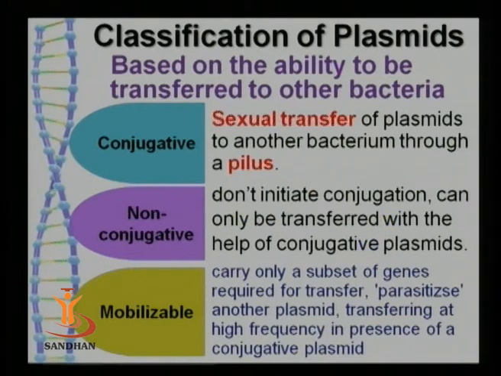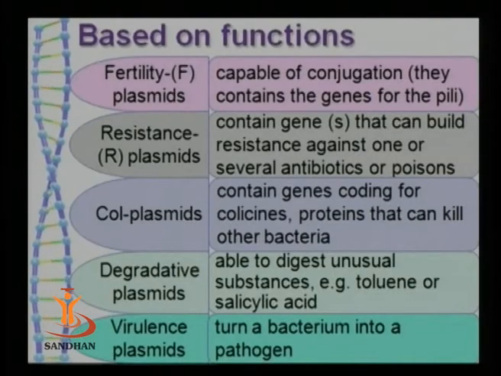The third category has only a small subset of genes, and such plasmids are known as mobilizable plasmids. They get parasitized on another plasmid and transfer with them with a high frequency. Now, the second classification is based on the function or the phenotypic characters that are offered by the plasmid to the bacterial cell when they are present inside.